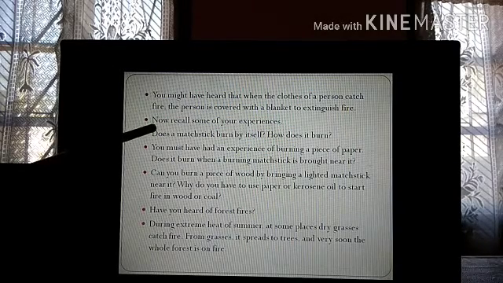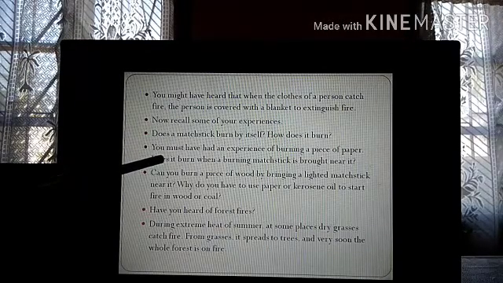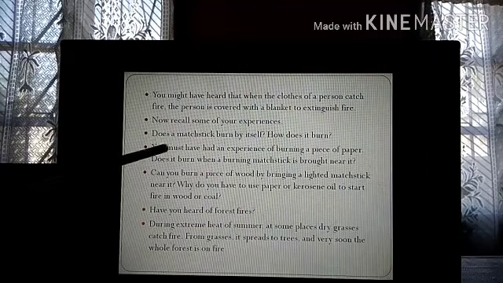Now recall some of your experiences. Does the matchstick burn by itself? No, it does not burn by itself. It needs oxygen for burning. You must have had an experience of burning a piece of paper. Does it burn when a burning matchstick is brought near it?